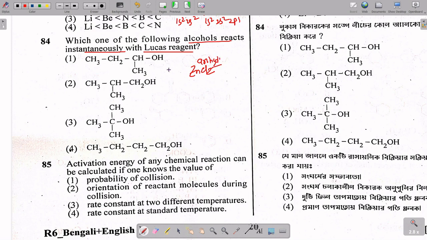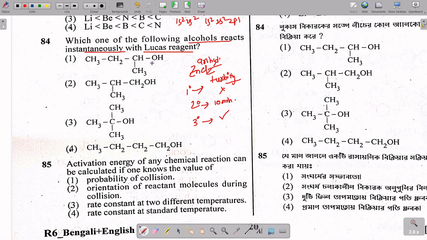If Lucas reagent is treated with an alcohol, in the case of a 1 degree alcohol, the turbidity does not come. In the case of a 2 degree alcohol, turbidity comes, but after almost 5 or 10 minutes, and in the case of a 3 degree alcohol, it comes instantly.